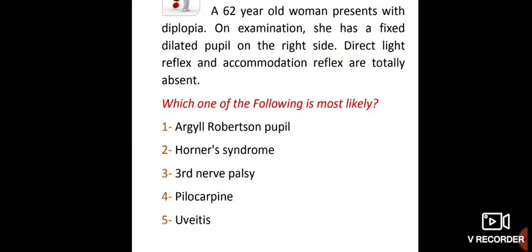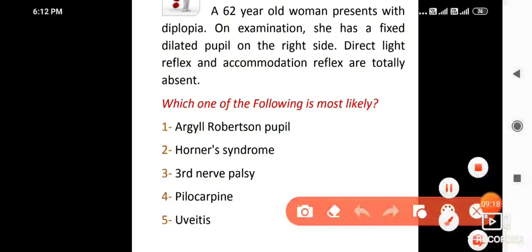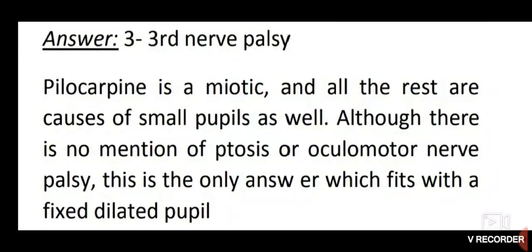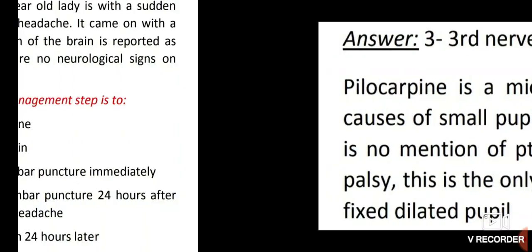A 62-year-old woman presents with diplopia. On examination, she has a fixed dilated pupil on her right side. Direct right reflex and accommodation reflex are totally absent. It is mainly due to third nerve palsy, oculomotor palsy. Pilocarpine is a miotic, and all the rest cause small pupils as well. Although there is no mention of ptosis or oculomotor nerve palsy, this is the only answer which fits with a fixed dilated pupil. Okay.